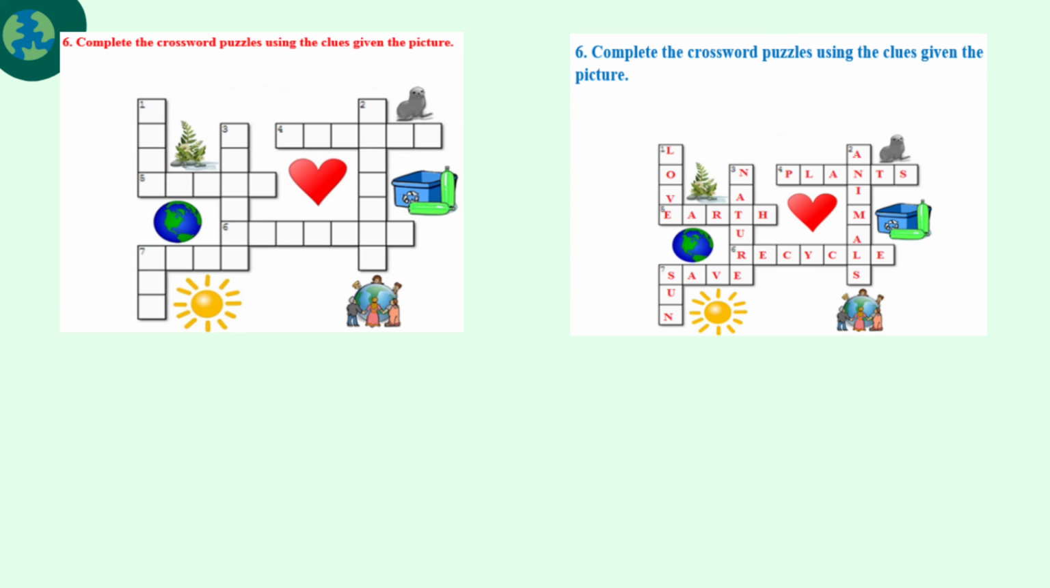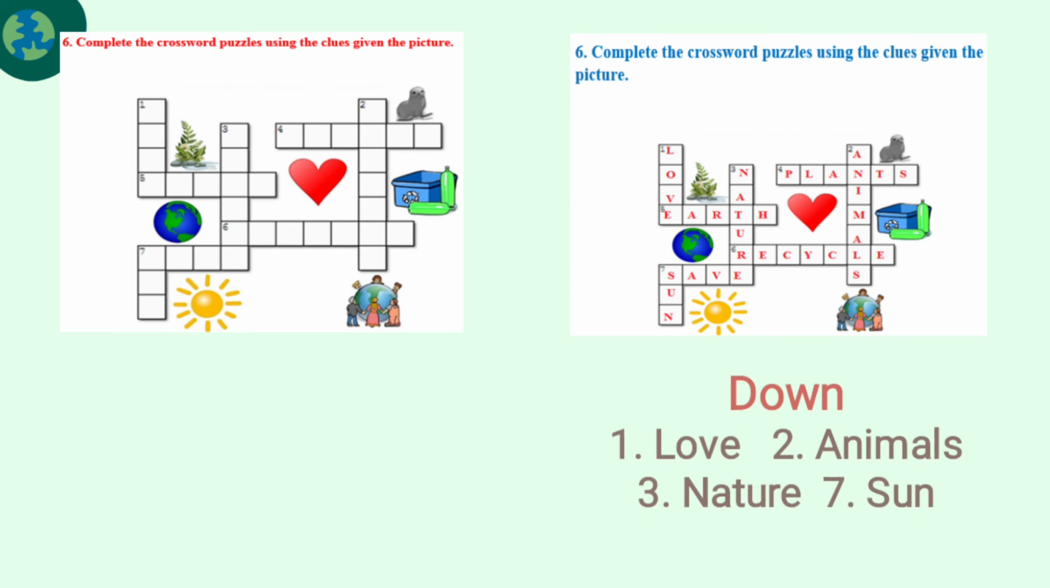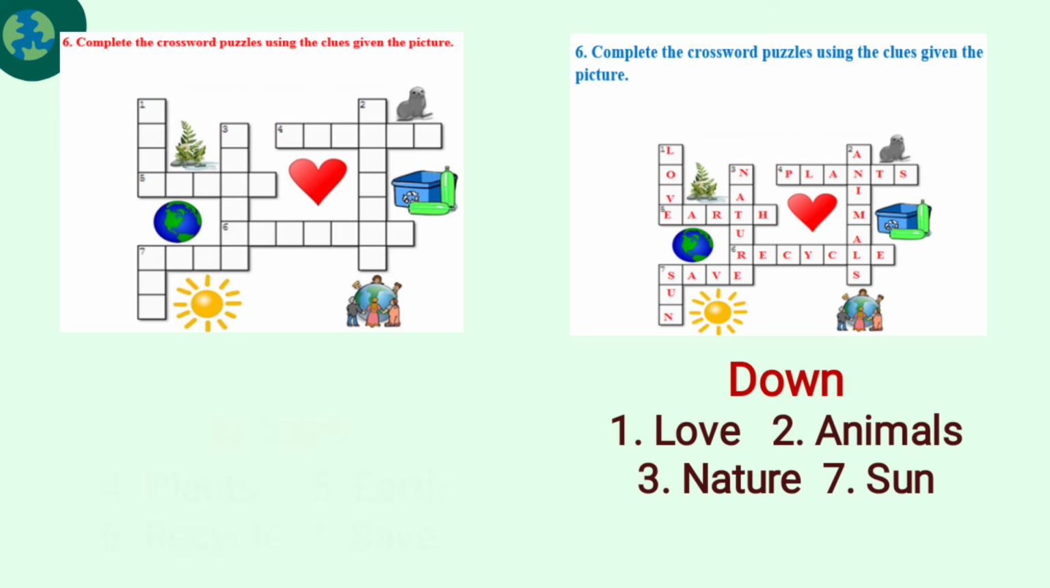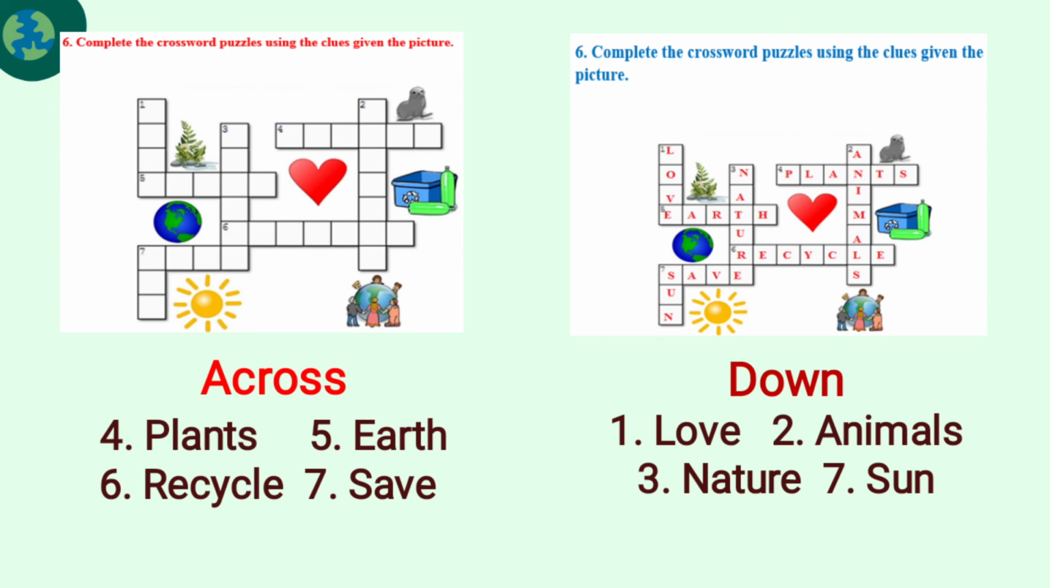So these are the crossword puzzles and we are going to see the answers for the fill in the blanks also. Across you are going to write the planets. Fourth one is planets and fifth one is earth and sixth one is recycle, seventh one is save and also seventh one is sun and third one is nature, second one is animals and first one is love.